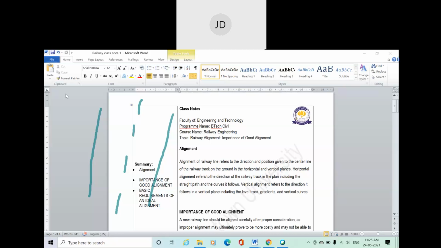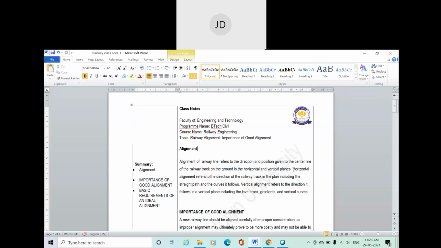So for smooth and safe movement of the railway, the alignment of the railway line refers to the direction and position given to the center line of the railway track on ground in the horizontal and vertical plane. Why are these two terms given differently? Because in horizontal, there are two ways of movement: one is straight movement and another one is curve movement, right? You know these things. And in vertical planes, especially in hilly areas, you have to give a vertical curve for a rising gradient or decreasing gradient, right? So it depends on the geography also.